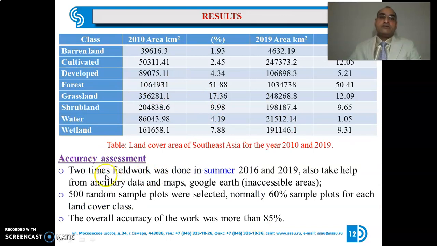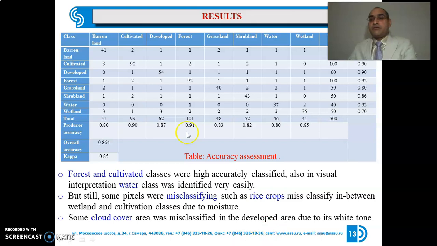I also did accuracy assessment. So I went to the field multiple times, especially in summer 2016 and 2019. I also took help from ancillary data and maps, and Google Earth images for inaccessible areas like tops of hills. I took 500 random sample plots and especially tried to cover 60% sample plots for each land cover class. The overall accuracy of this work was 85%. Here is the accuracy table.